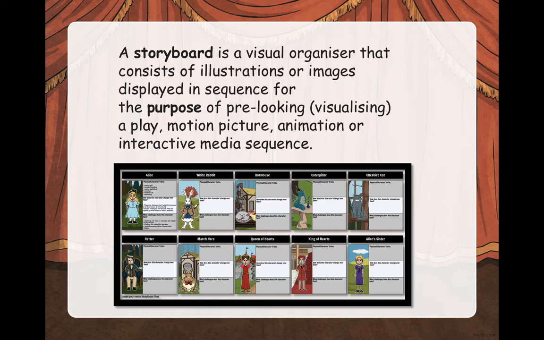So you do that by putting all these images in a sequence. So it's like going from one step to the next step. It can be done for plays, motion pictures, animations, or any interactive media sequence. This storyboard is about a character list. So you know at the beginning, before scene 1, they will have a character list. So part of the storyboard would be, who are the characters? What are those characters like? Who are they? That type of thing.